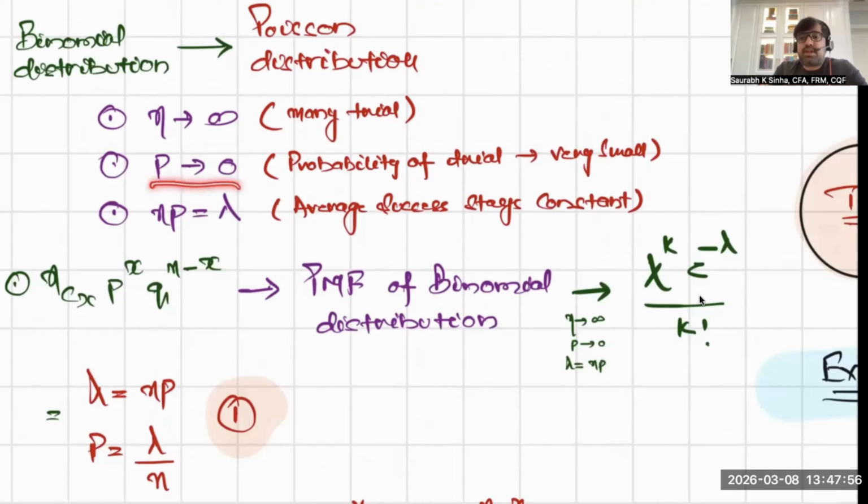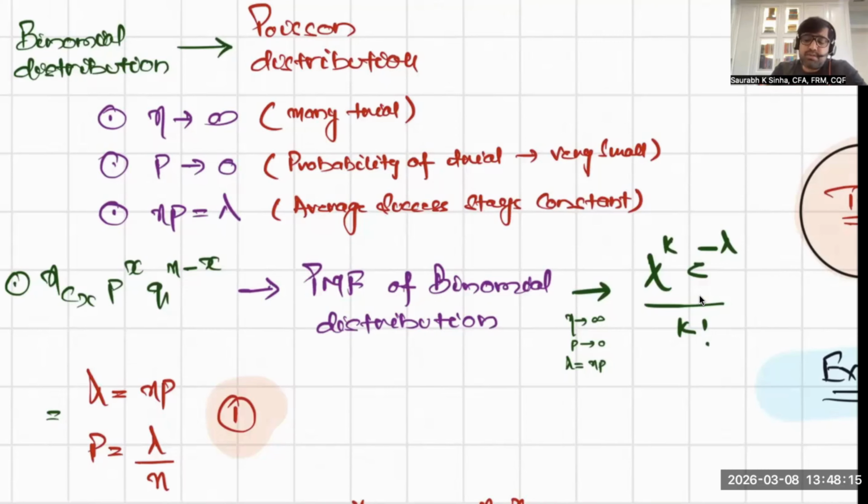If the probability of success is very small, not like 0.6 in our previous example of tossing the coin, where the probability of head was 0.6. If the probability of success is like 0.00001, you can use Poisson distribution.